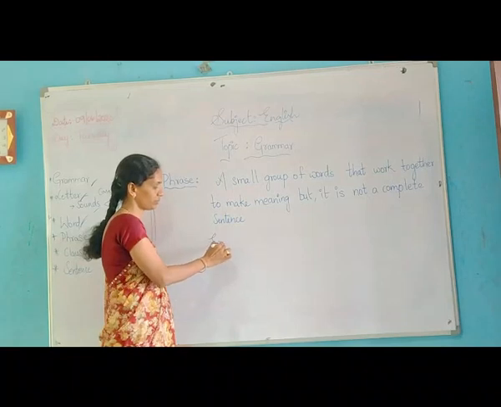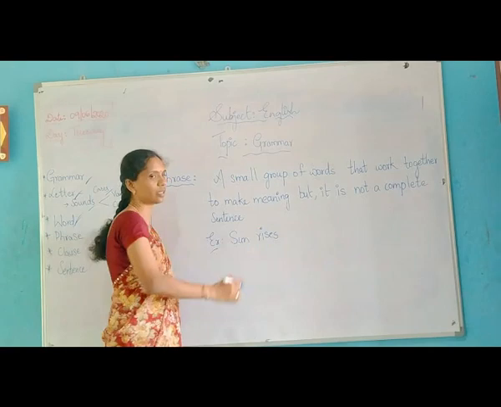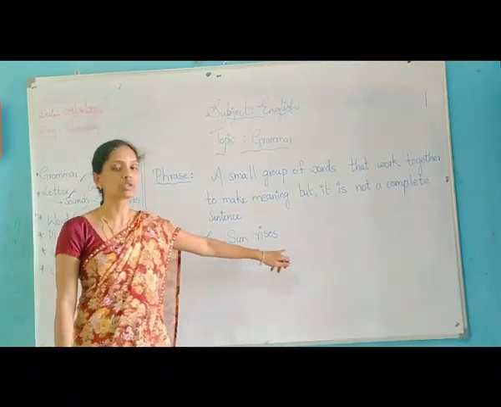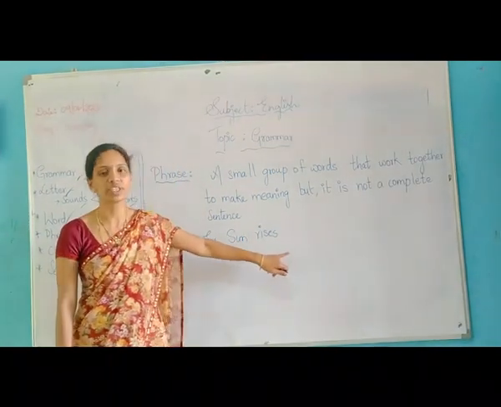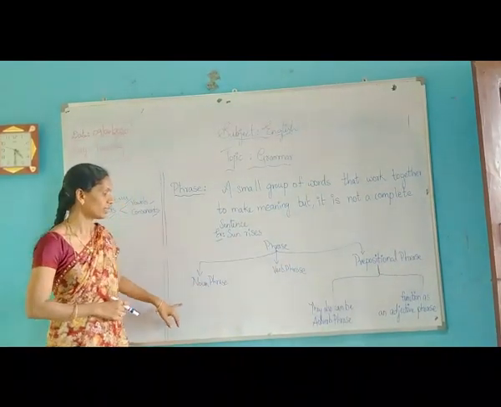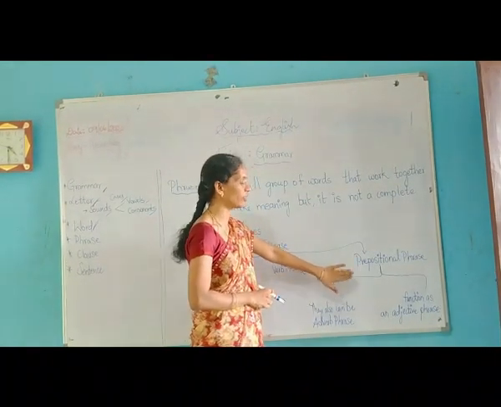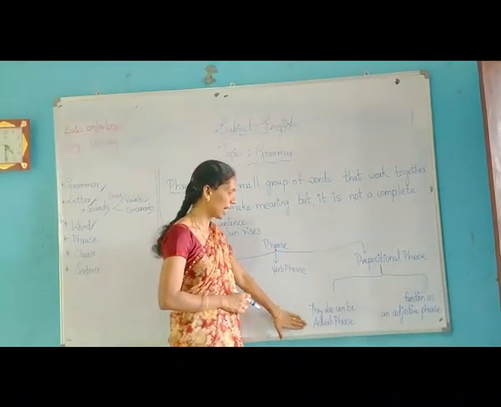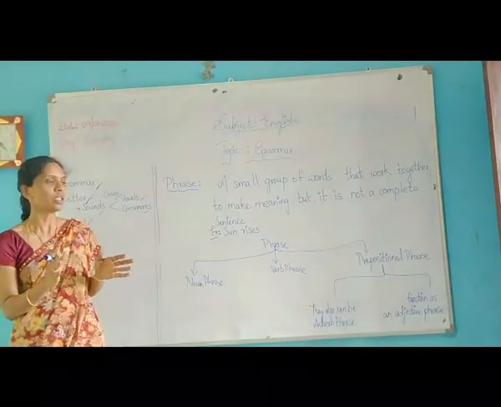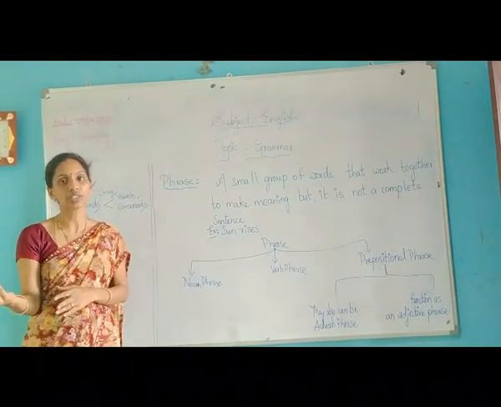Example: sun rises. Of course, the sun rises in which direction? It rises in the east. But that sentence is not fully completed. Such types of word groups are called phrases. Phrases are of three types: noun phrase, verb phrase, prepositional phrase. And a prepositional phrase can also act as an adverb phrase or an adjective phrase in some conditions.